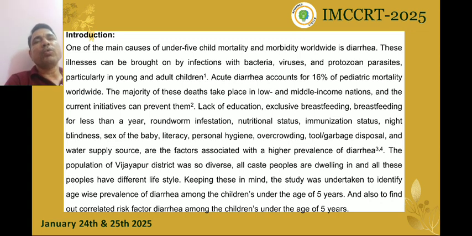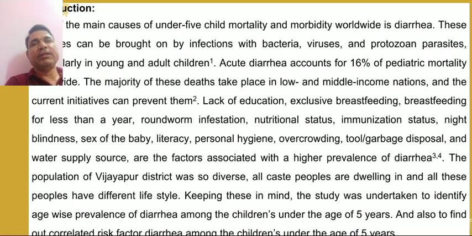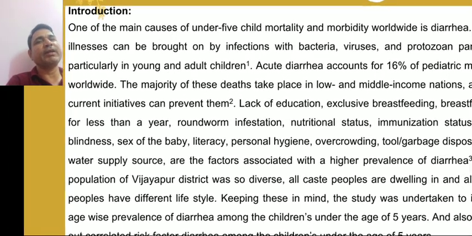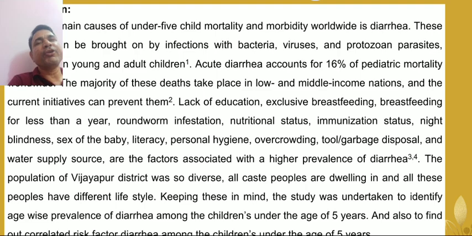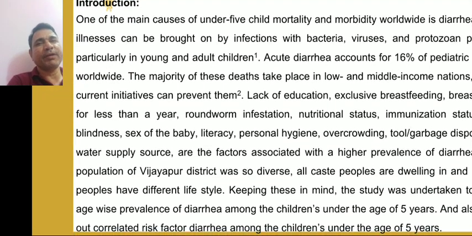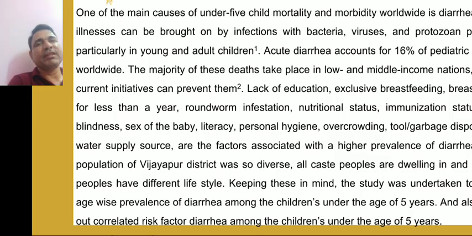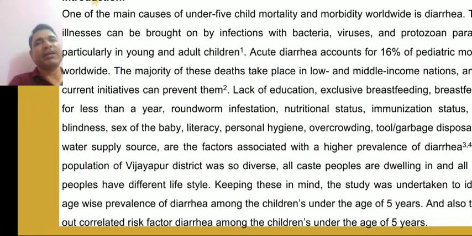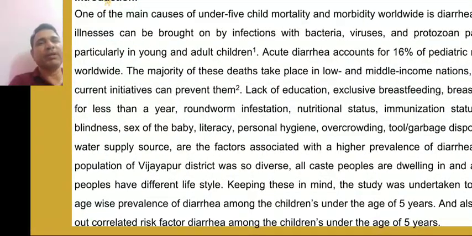Introduction. One of the main causes of under-5 children mortality and morbidity worldwide is diarrhea. These illnesses can be brought on by infections with bacteria, viruses, protozoa, and parasites, particularly in young children. Acute diarrhea accounts for 16% of pediatric mortality worldwide. The majority of these deaths take place in low and middle income nations, and current initiatives can prevent them.